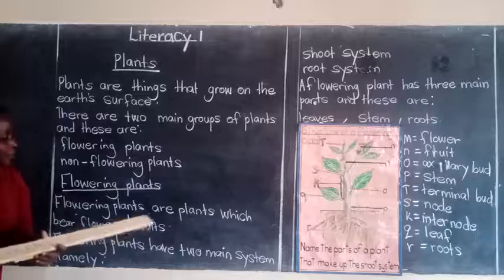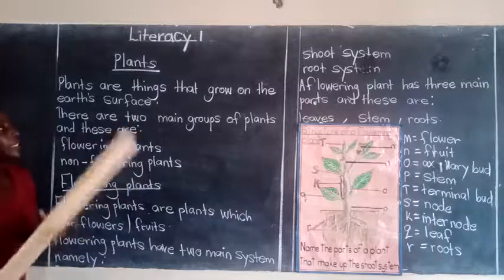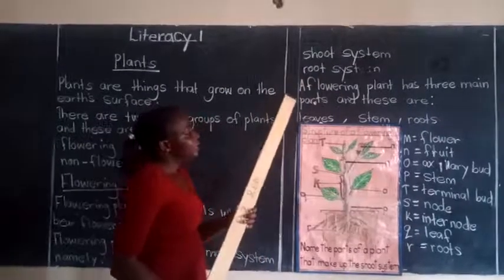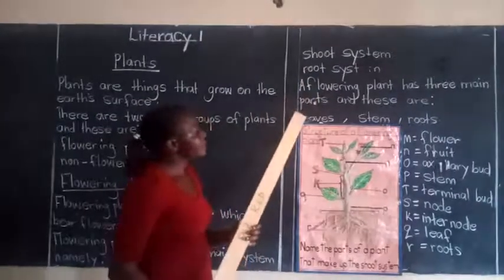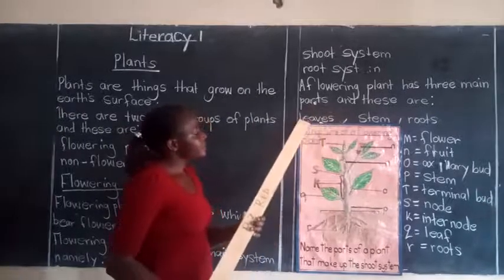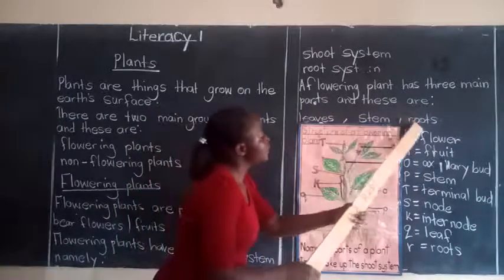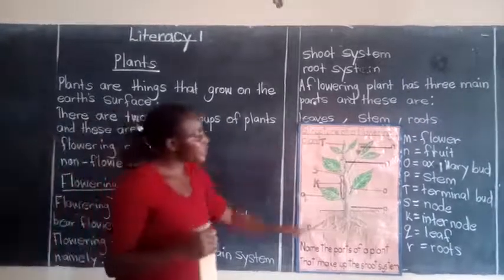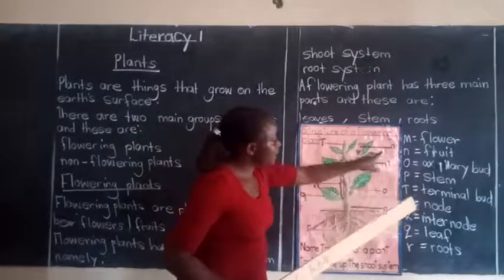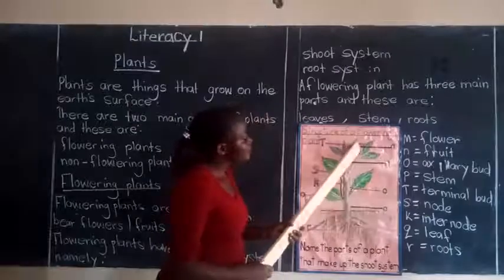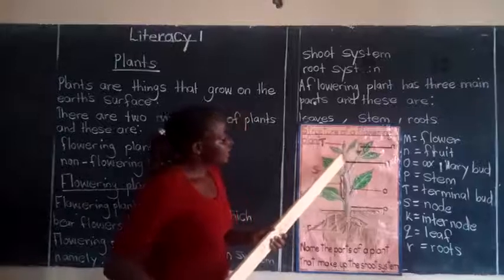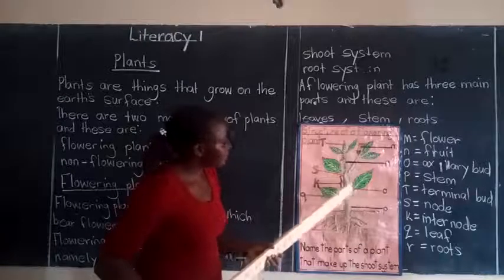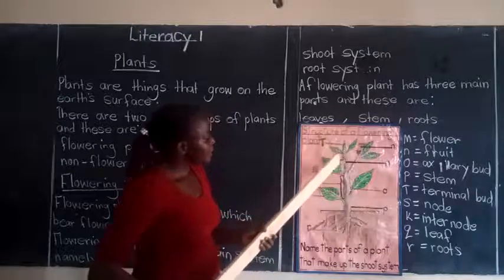Flowering plants have two main systems, namely the shoot system and the root system. A flowering plant has three main parts, and these are the leaves, the stem, and the roots. This is the structure of a flowering plant, and it has different parts. The first part we looked at is the flower. The second one is the fruit, axillary bud, the stem, the terminal bud, the node.